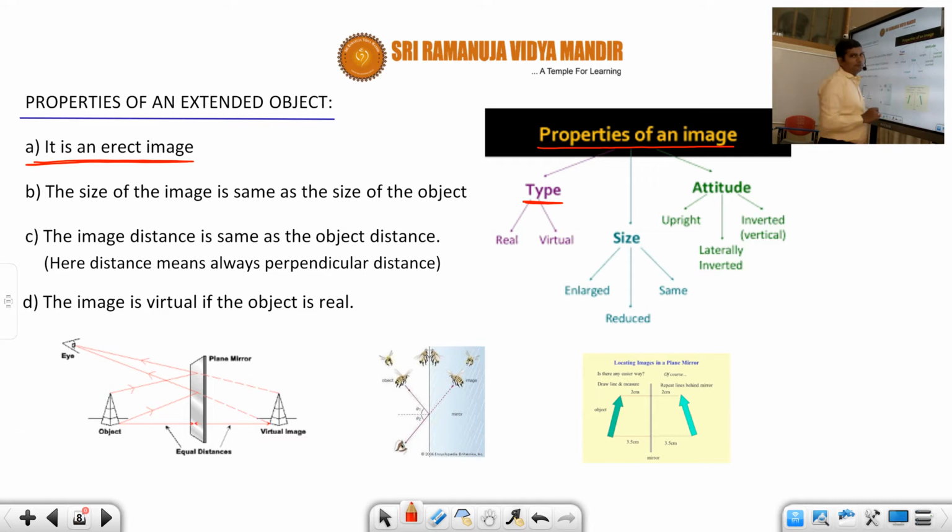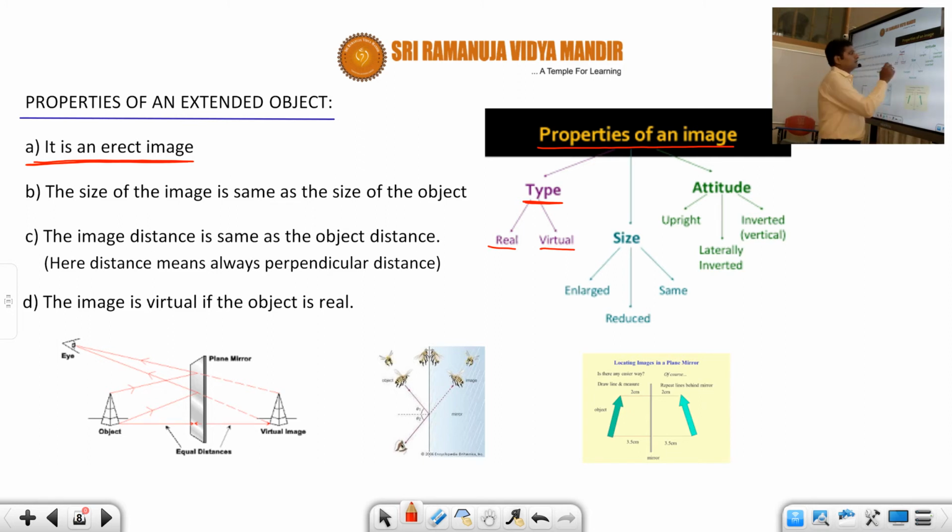First one is called the type of image, whether it is real or virtual. I have already told you how to tell whether an image is real or virtual. We can identify a real image according to the convergence or divergence of reflected rays. Whether the image is real or virtual, the image is always defined in terms of reflected rays. The only difference is whether the reflected rays are actually converging or actually diverging, or appearing to converge or appearing to diverge. So according to the definition, we have to see whether the image is real or virtual.